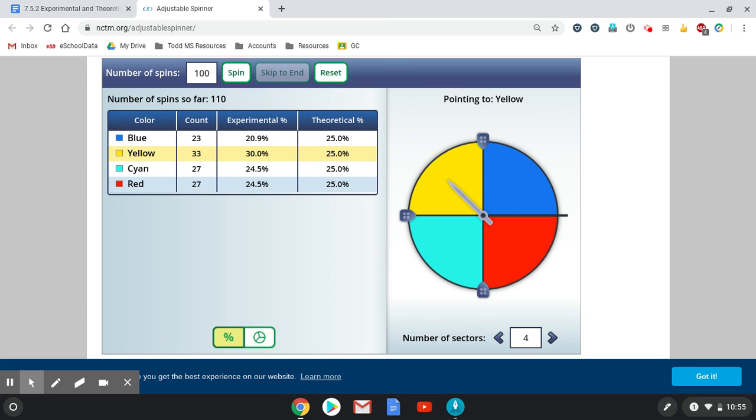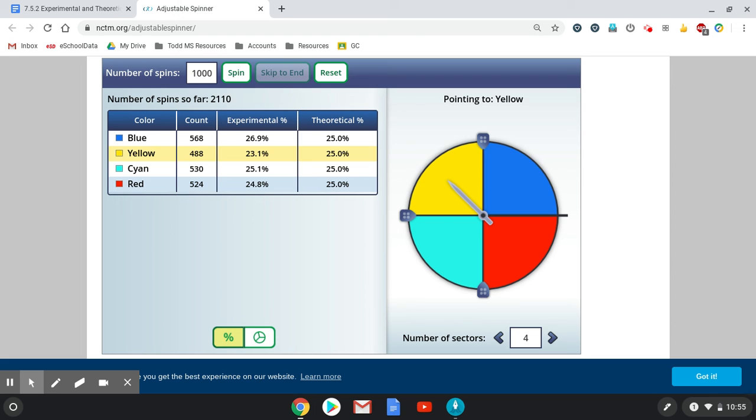So again, the more data collected, the better we're going to get. So now I'm going to change this to 1,000 spins. And I'm going to skip to the end because we don't want to watch that. And what we're seeing, again, is our experimental probability is really getting close to our theoretical probability. And as I were to keep going through this, we're going to keep seeing that experimental probability approaching our theoretical